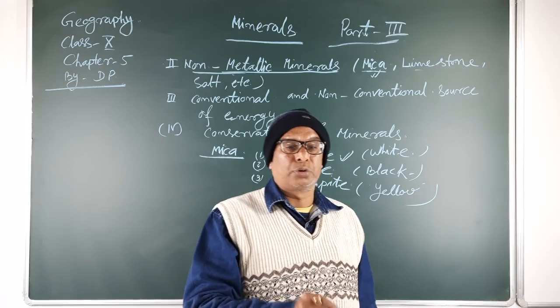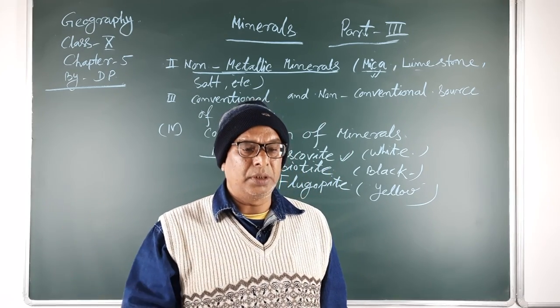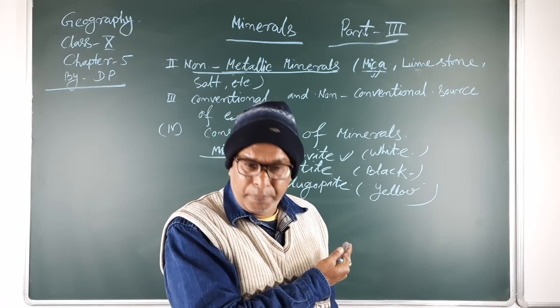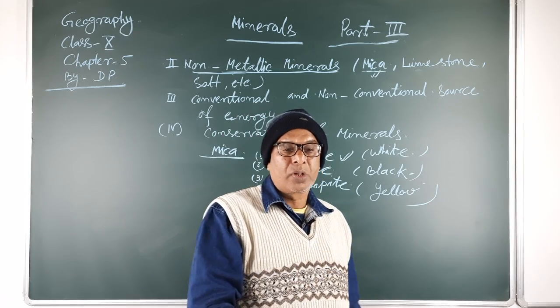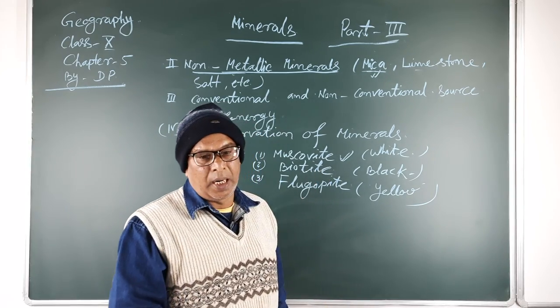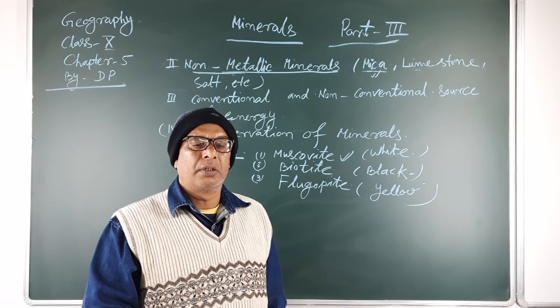Mica is also used in the color industries, that means different types of colors are made with the help of mica. So mica is a very important mineral used by people in daily life.